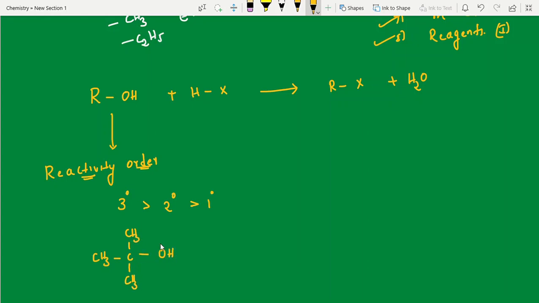It means this alcohol group is attached to a 3-degree carbon. What is a 3-degree carbon? It is attached to 3 carbons. 2 degree means 2 carbons. 1 degree means 1 carbon. That's it. So this is more reactive. Why is it more reactive? We also have proof. I'll explain it at SN1, SN2 reactions explanation time.